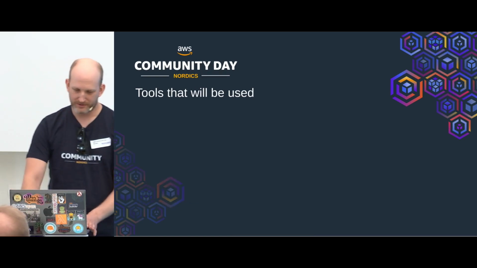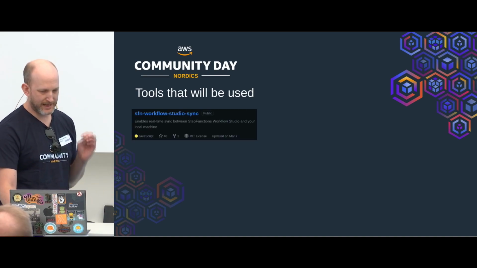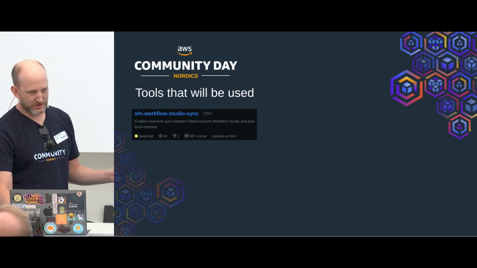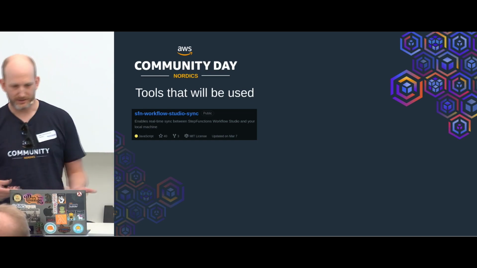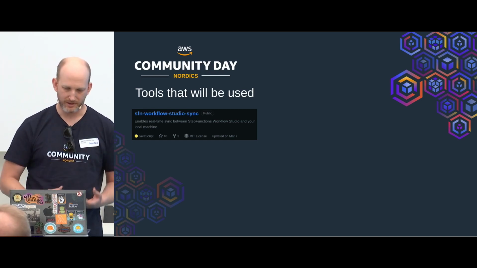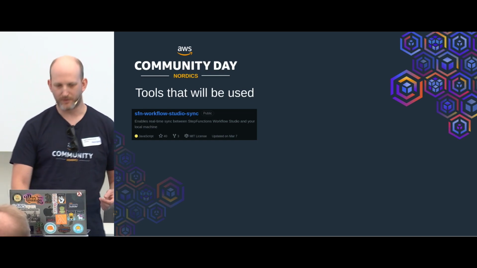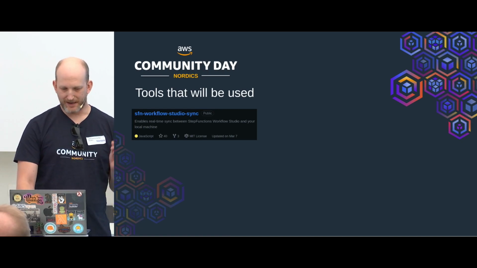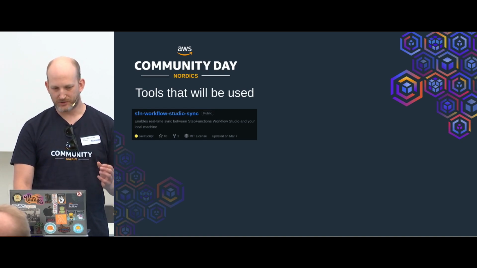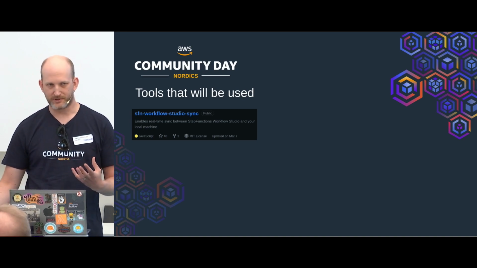And the tools are three tools, as I mentioned. There is a Chrome extension, which is not out in the marketplace. You have to install it where you can load the source code from your local machine. That enables a real-time sync between StepFunctions Workflow Studio and your local file system.